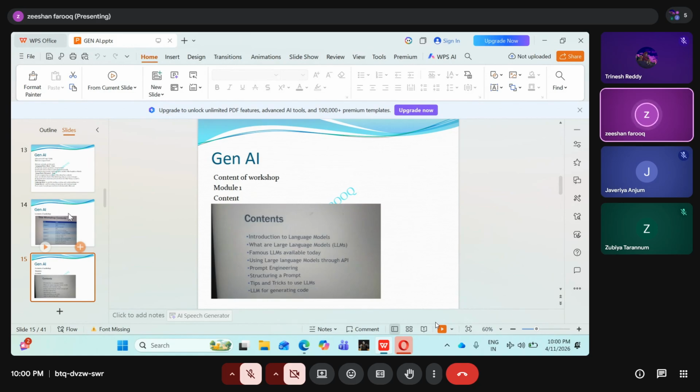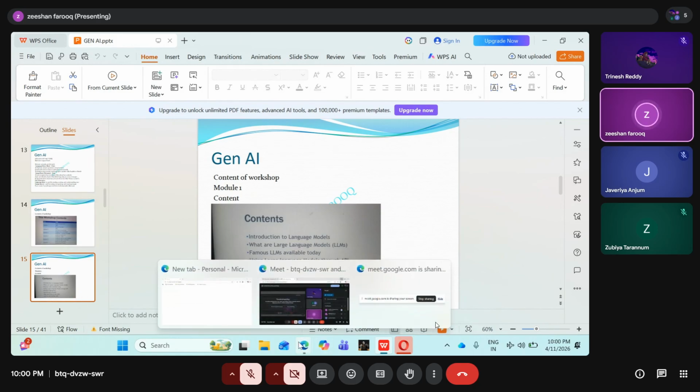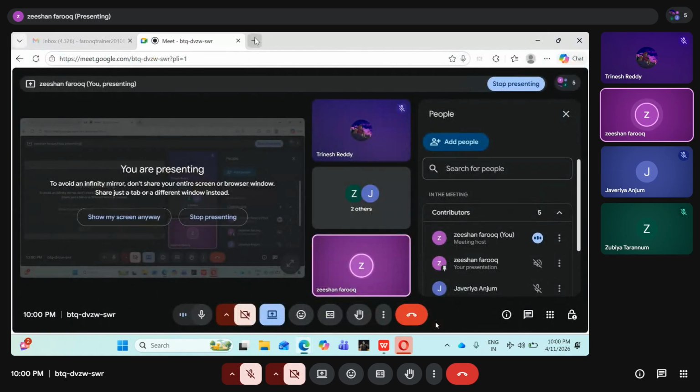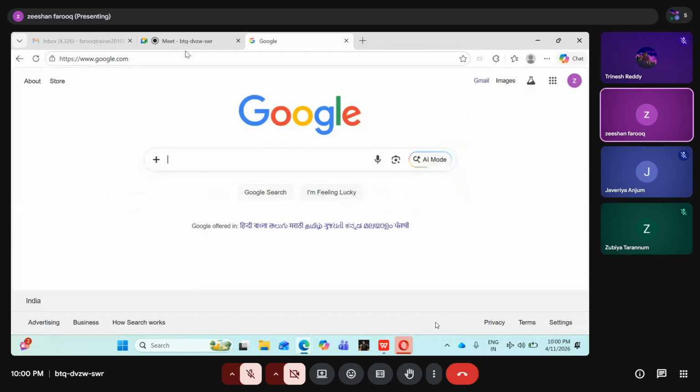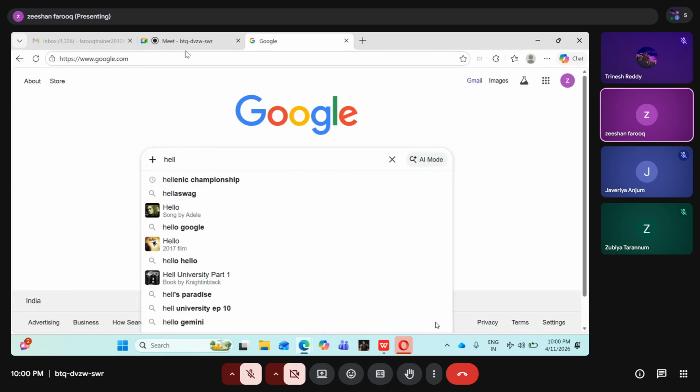But before we understand what a large language model is, we have to see what a small language model is and what it does, and what large language models are and what they do. First of all, before you understand what a language model is, for example, if I open google.com, normally I am opening google.com, and I put in a small text, for example, hello. It automatically brings us options, right?